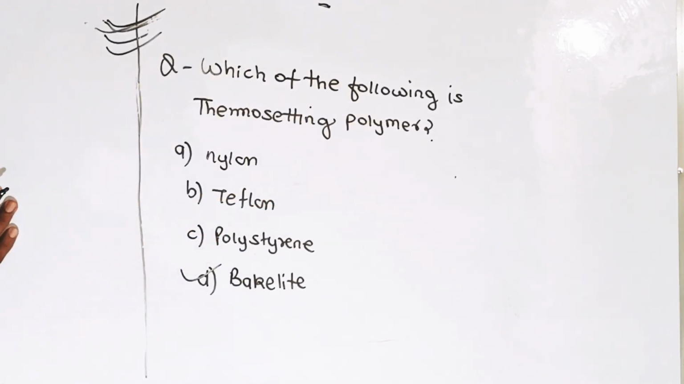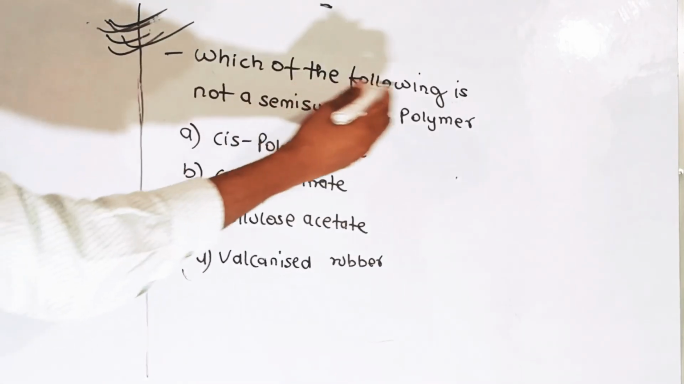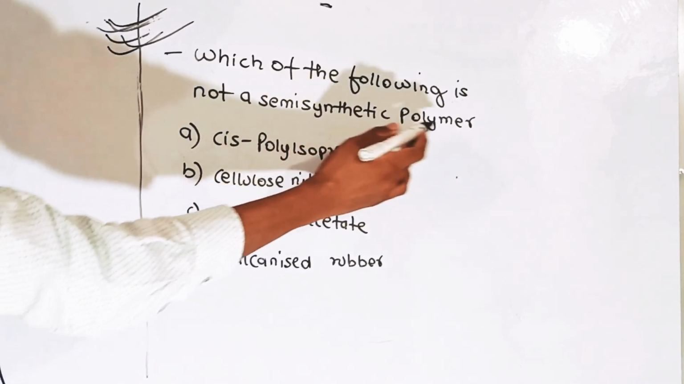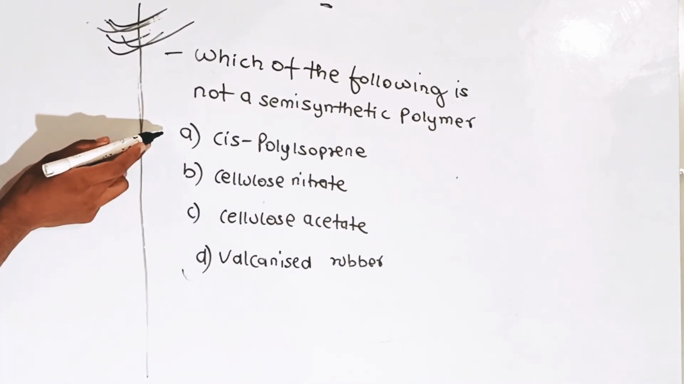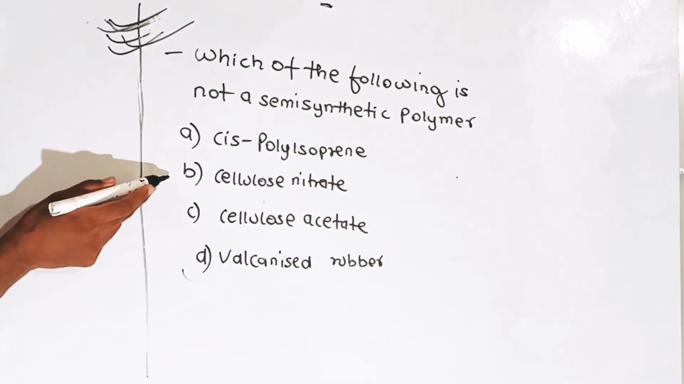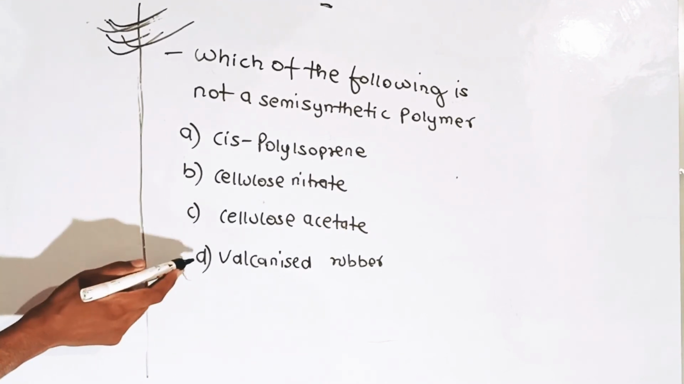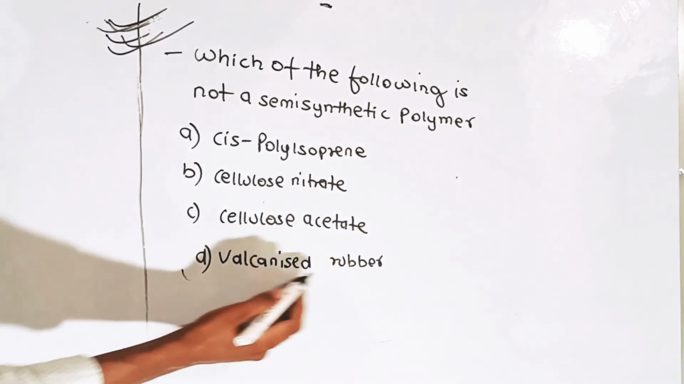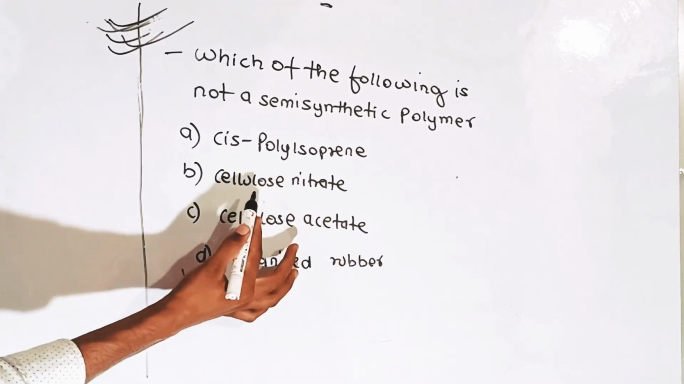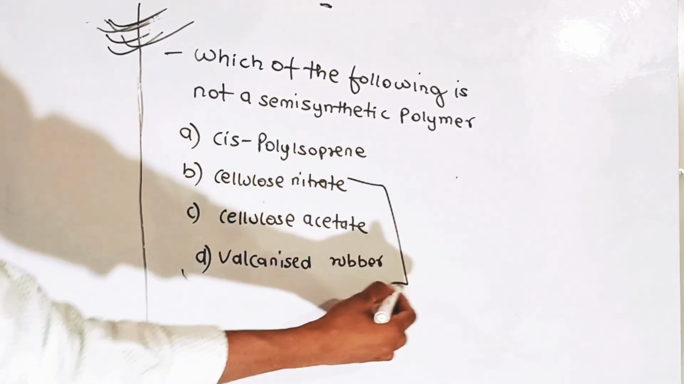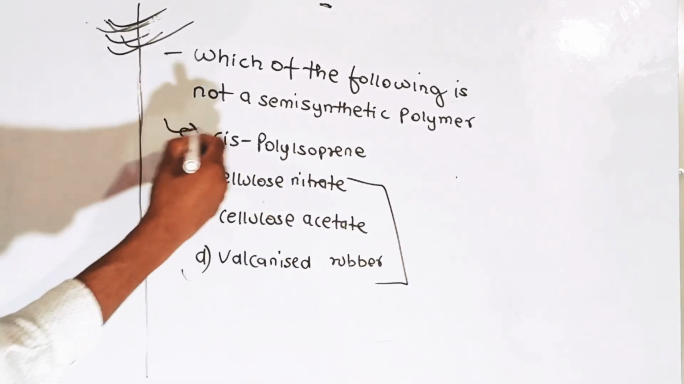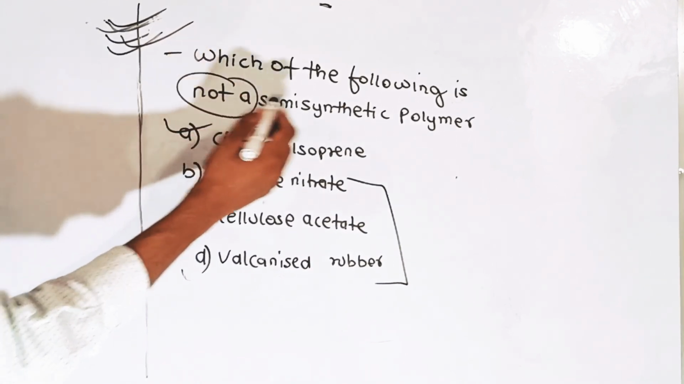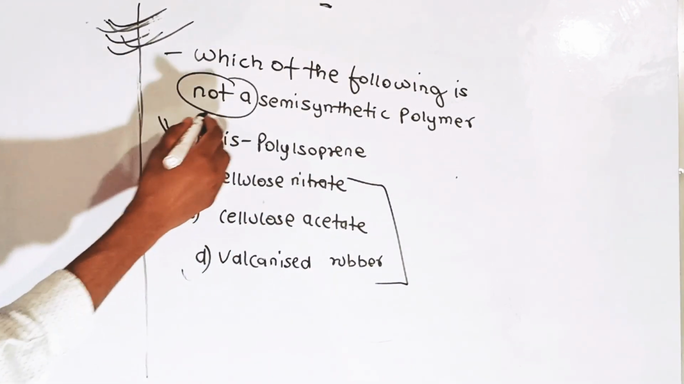Which of the following is not a semi-synthetic polymer? First option is cis-polyisoprene, second is cellulose nitrate, third is cellulose acetate, and fourth is vulcanized rubber. Vulcanized rubber, cellulose acetate, and cellulose nitrate are semi-synthetic polymers, and the question asks for the one that is not. The correct answer is first, that is cis-polyisoprene.